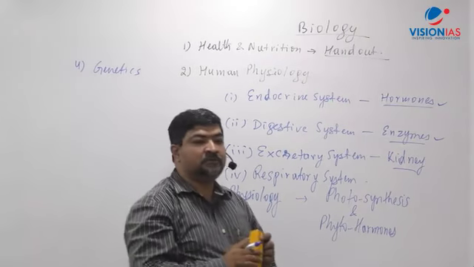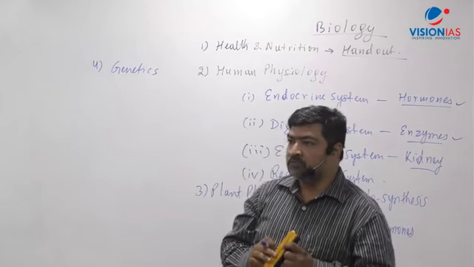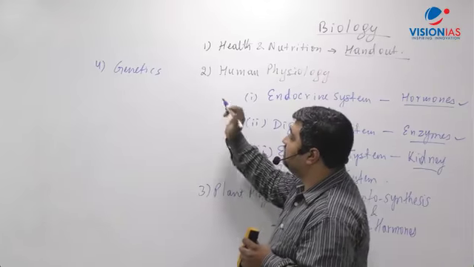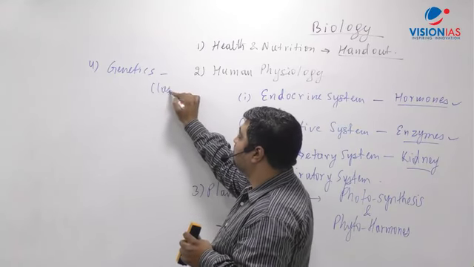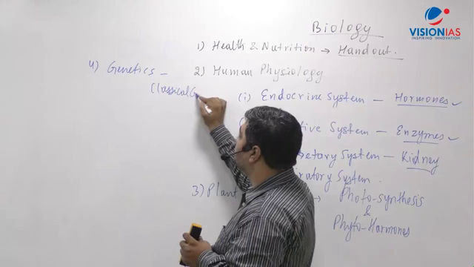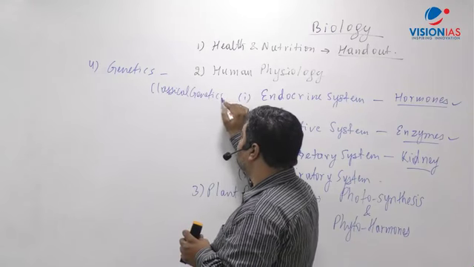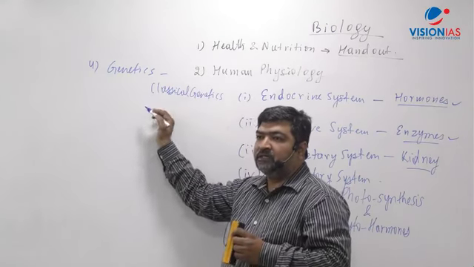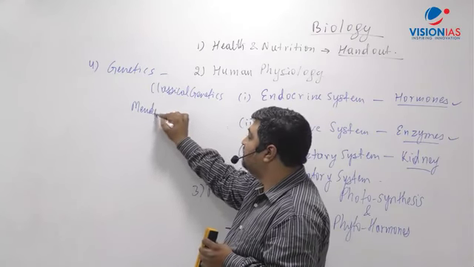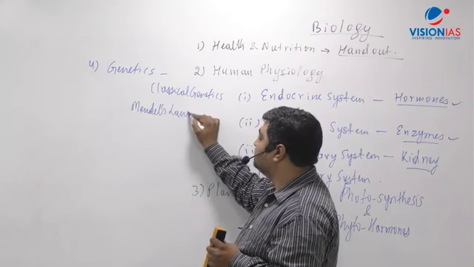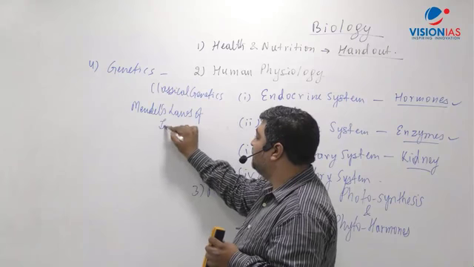One aspect of genetics will be genetic disorders, diseases. See, one aspect which you'll find in the biology book is classical genetics. You'll come across classical genetics, right? And there comes Gregor Mendel, Mendelian laws of inheritance. So let me just write here, Mendel's laws of inheritance. That is one thing you'll find in the biology book.